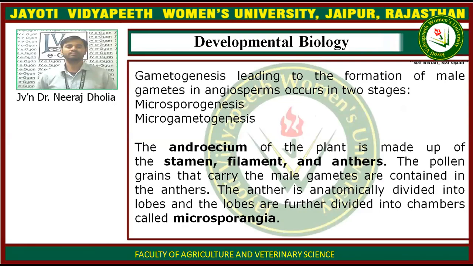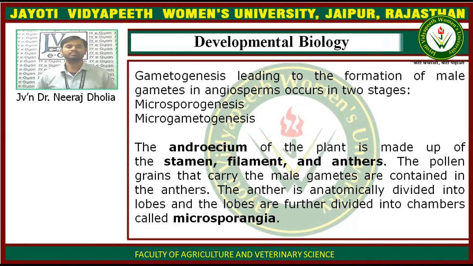When we studied the anatomy of the flower, we saw the androecium. The androecium is made up of various parts such as the stamen, the filament, and the anthers. The pollen grains that carry the male gametes are contained in the anthers.